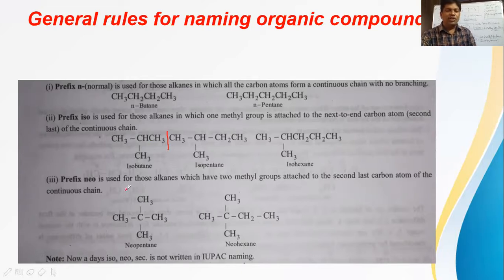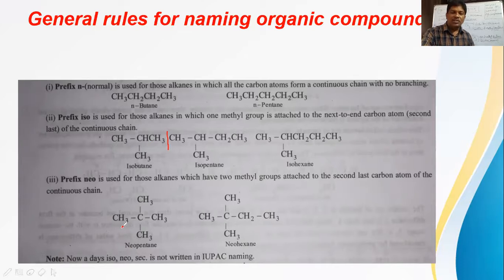Next, the prefix neo is used for those alkanes which have two methyl groups attached to the second last carbon atom of the continuous carbon chain. If you take this structure, it has 5 carbons in total, including the central carbon, and 12 hydrogens. C5H12 is the formula for pentane. Why do we say neopentane in the common name system?